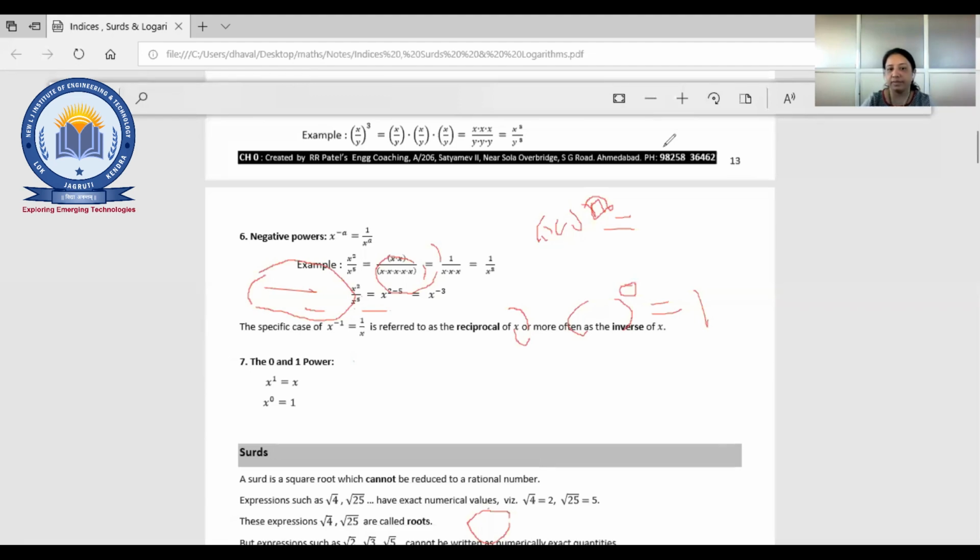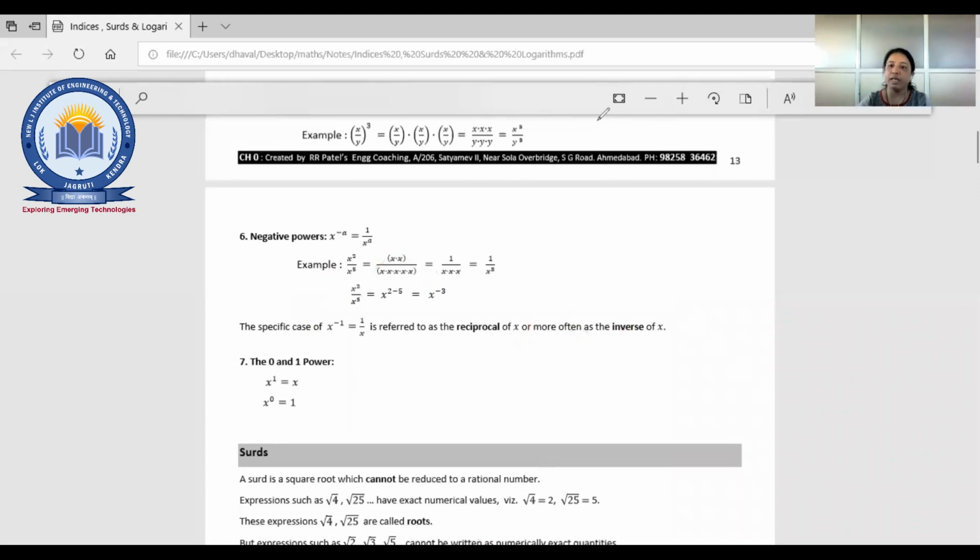So what will be the answer? If anything is raised to infinity, that means the number is going to be multiplied infinite times, right? So obviously it will give you the answer infinite. Okay, we'll move to another concept.